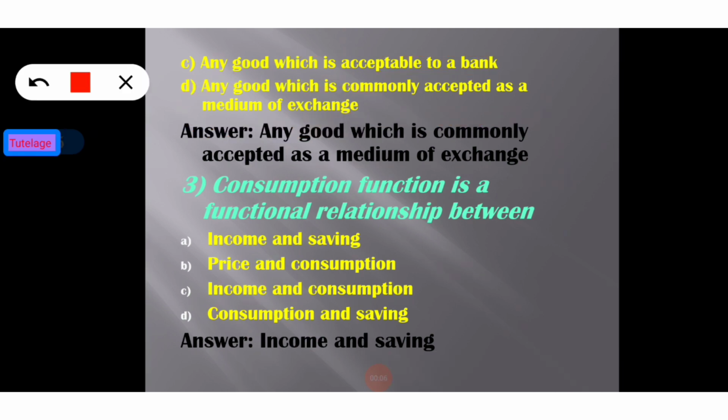Consumption function is a functional relationship between income and saving. Option number B is price and consumption. Option number C is income and consumption. And option number D is consumption and saving. And we can see in B, C and D options, consumption is included here. So that's why these are not the correct answer. So consumption function is a functional relationship between income and saving.